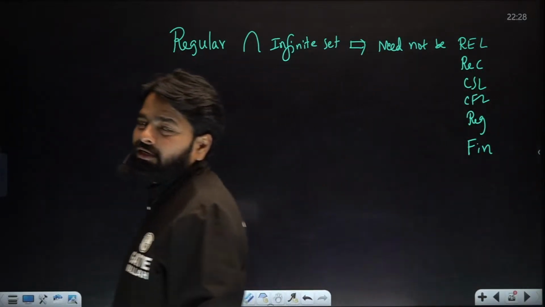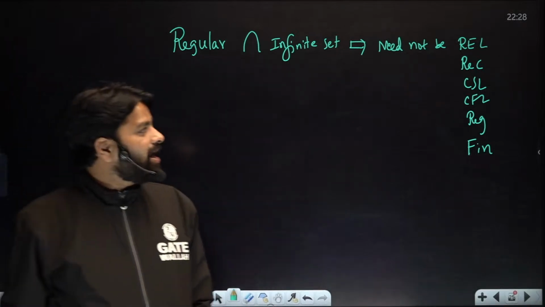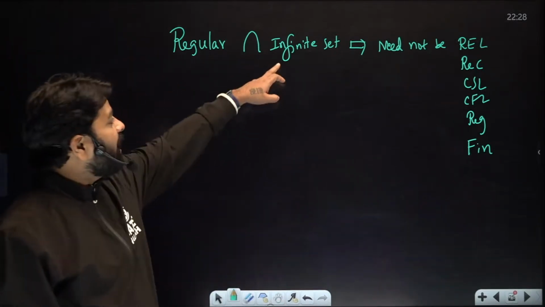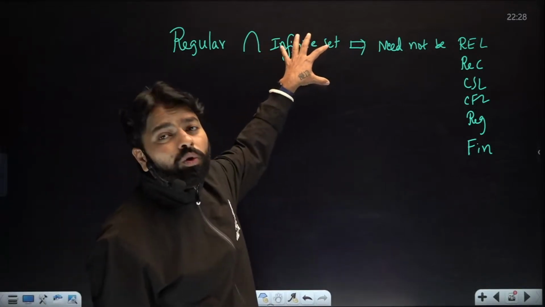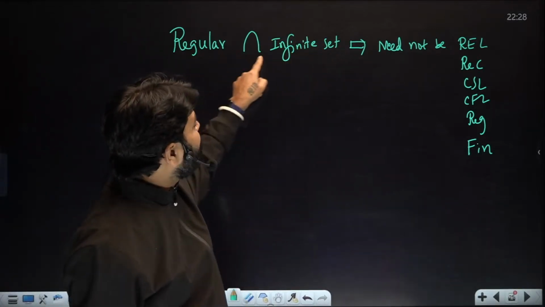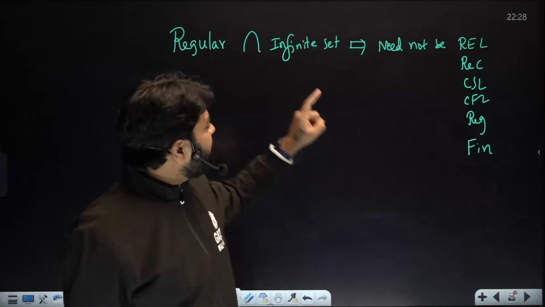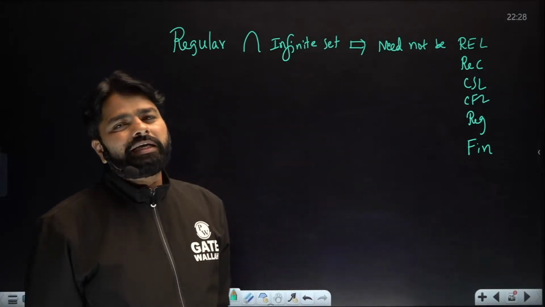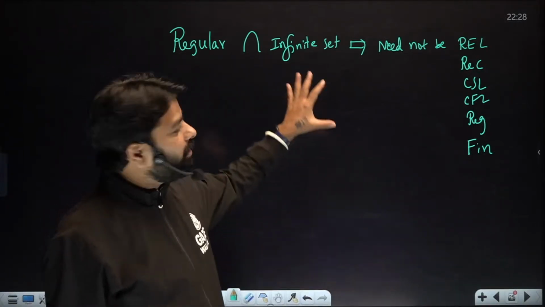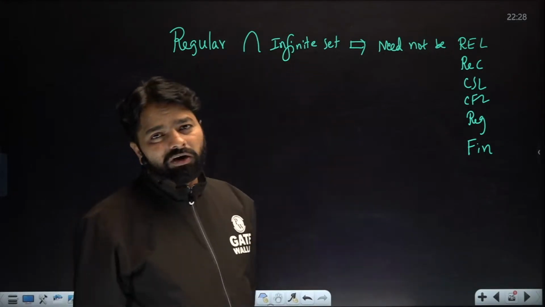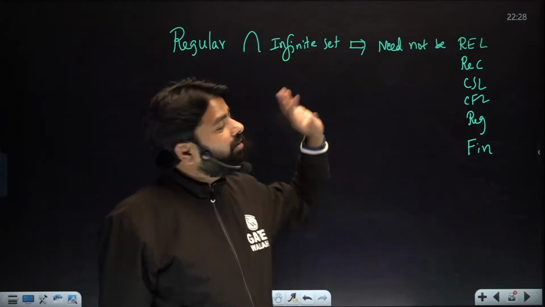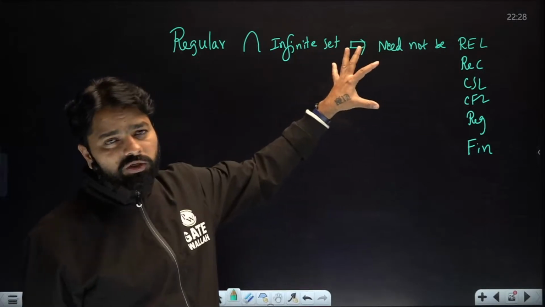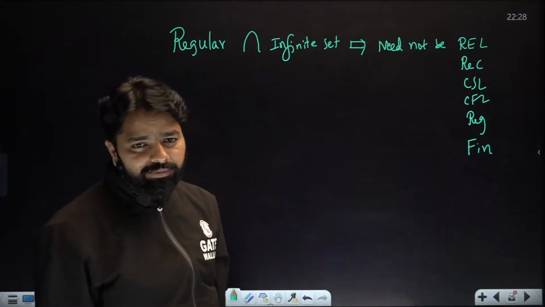Because infinite, which infinite? Is it REL or not REL? If this infinite is known to be REL, then regular intersection REL will be REL. But this infinite is not mentioned as REL, so we do not know what's going to happen here. If this infinite is REL, then definitely always REL. Because of this infinite, we are confused about what language is going to be the answer. Okay?